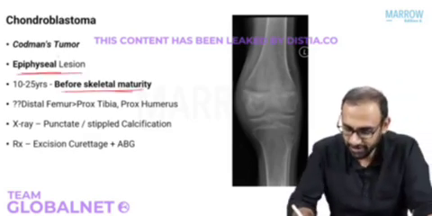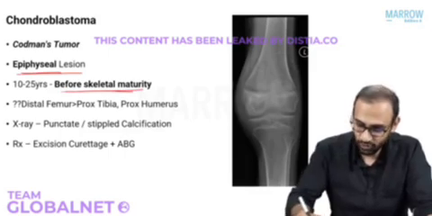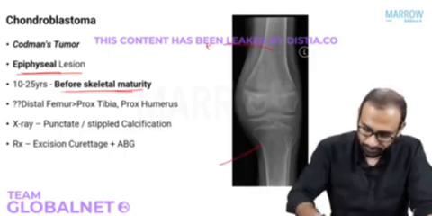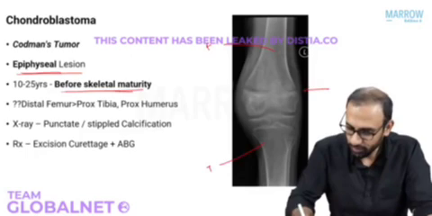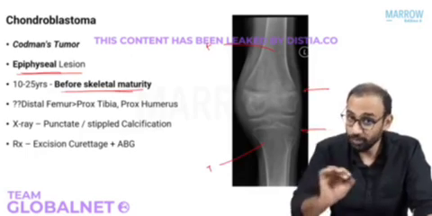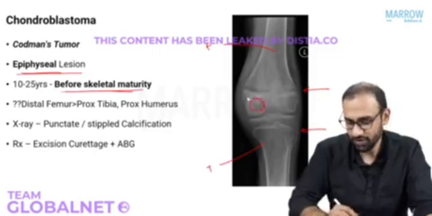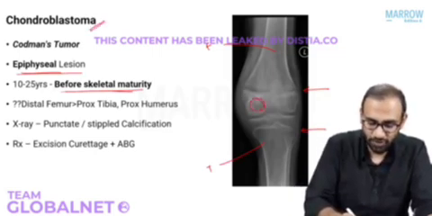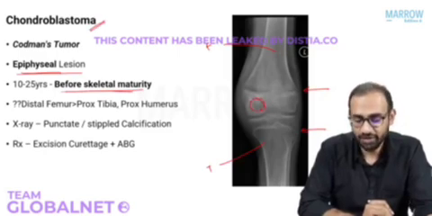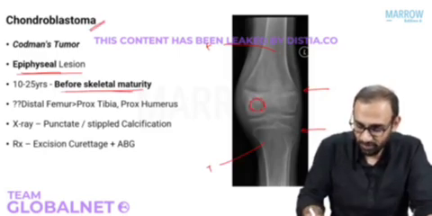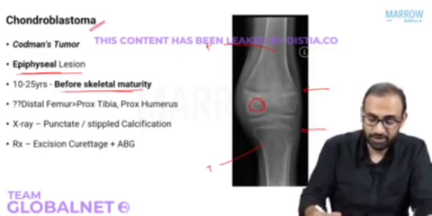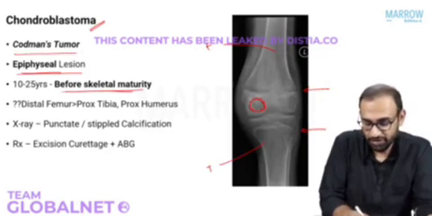So look at this X-ray clearly. This is an X-ray of the knee joint, femur, tibia. Growth plate is open or closed? Open, right? And there is a lesion here in the epiphysis of the distal femur. Lucent lesion. What is it? It is your chondroblastoma. The gentleman who described chondroblastoma was Codman, so we also call it Codman's tumor. Very, very important point. Why?